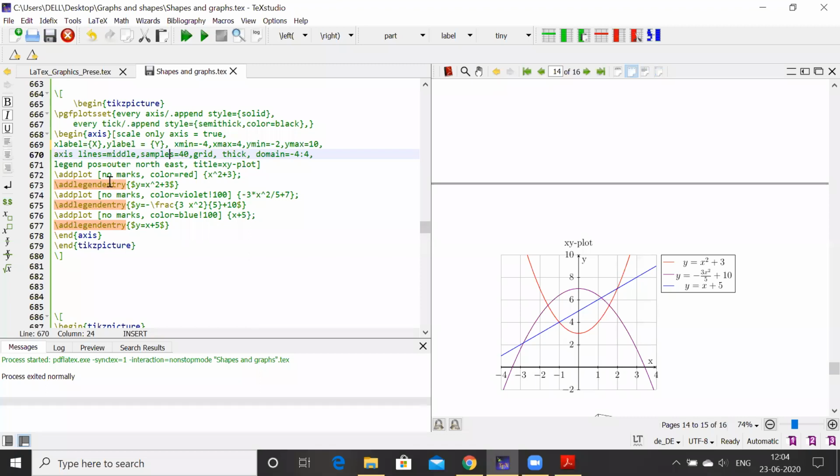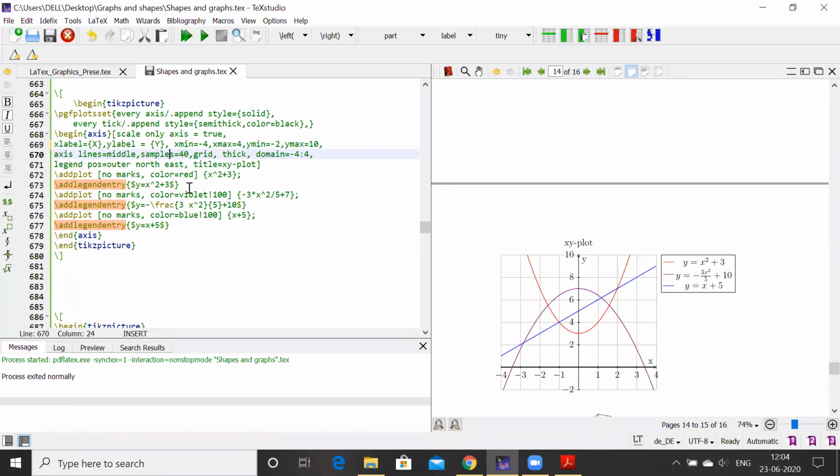Using this command addplot, no marks, color red, x square plus 3. So this is a line, x square plus 3, red color. Then its label. So addlegendentry, and then its label is y is x square plus 3.